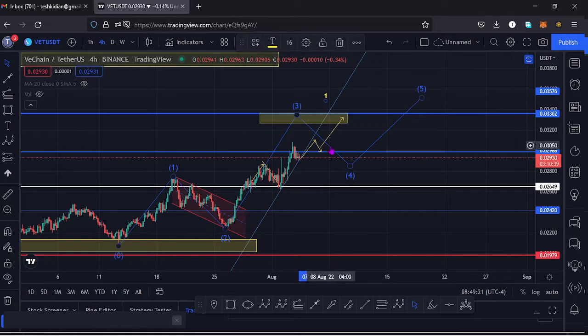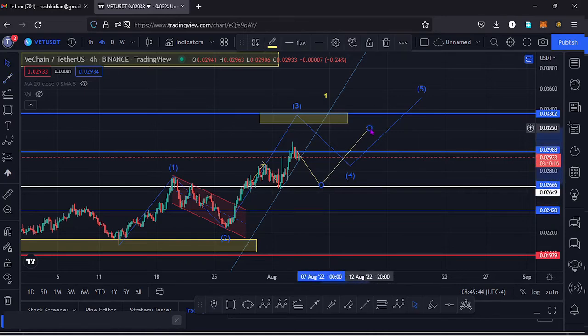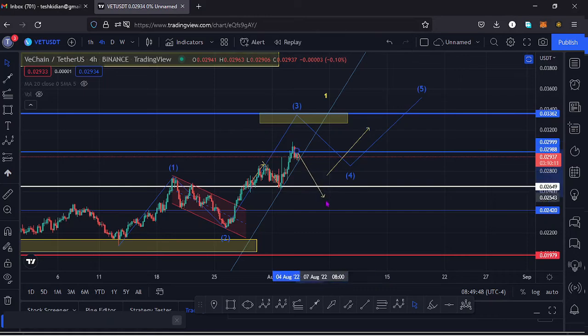And it's possible that this movement to the upper side can also not play out, and now that you have seen that we have been rejected at this key area of resistance, it's possible that we might continue unlocking even lower prices and get back to this key area of support down here at around the $0.026 mark. Then we can find support at that area and then bounce to the upper side. And in case we lose that key area of support, then lower prices could be coming our way, and we might have to sketch some bearish scenarios on this chart.